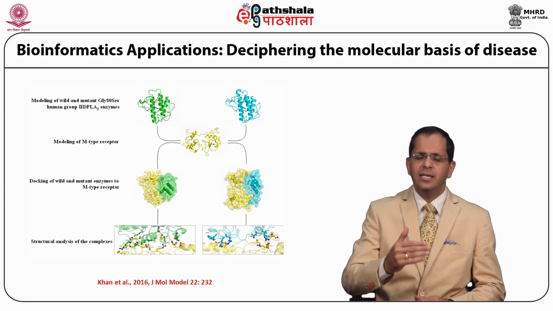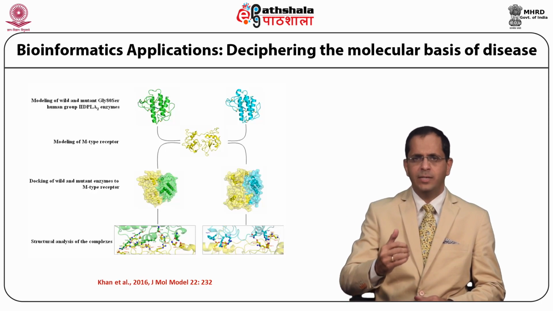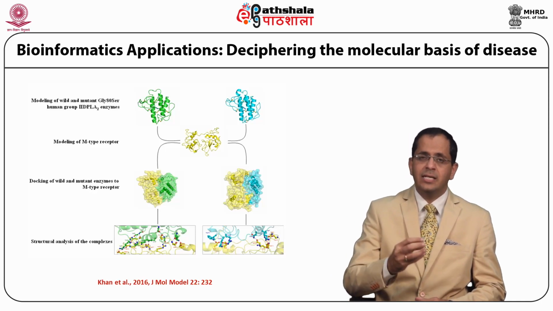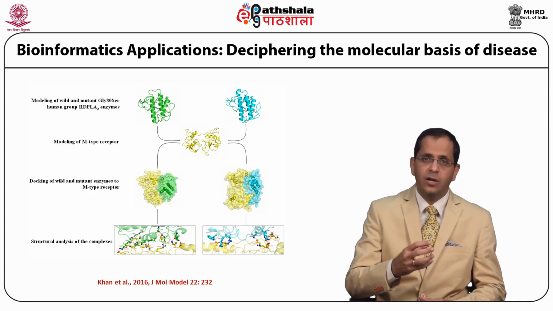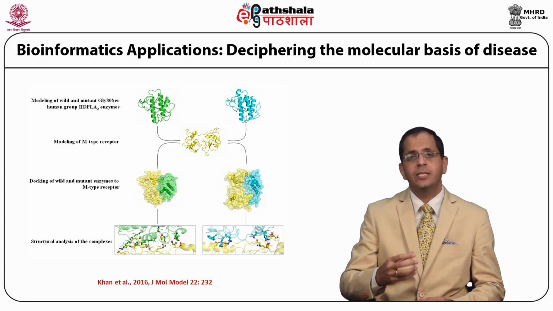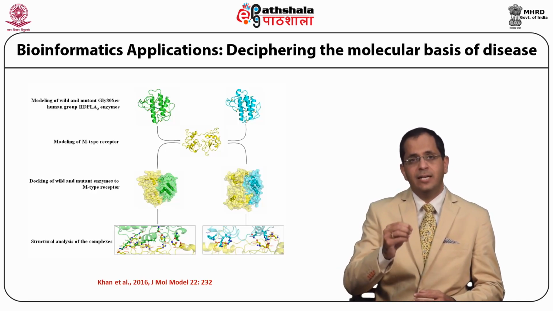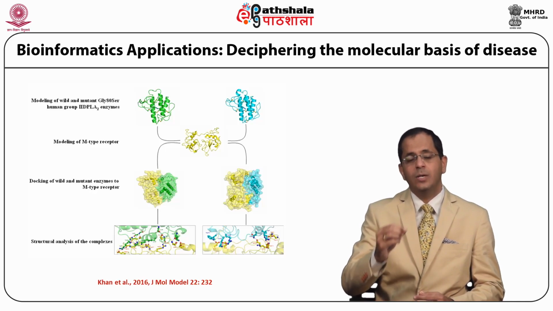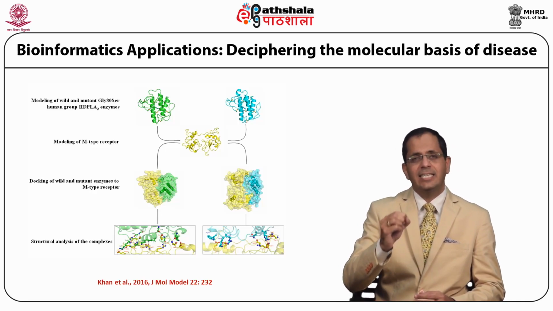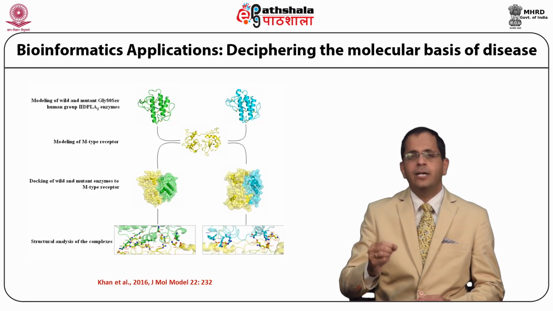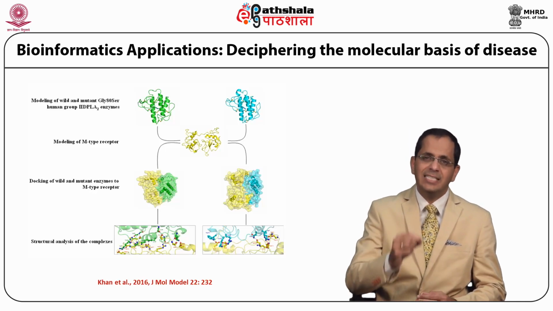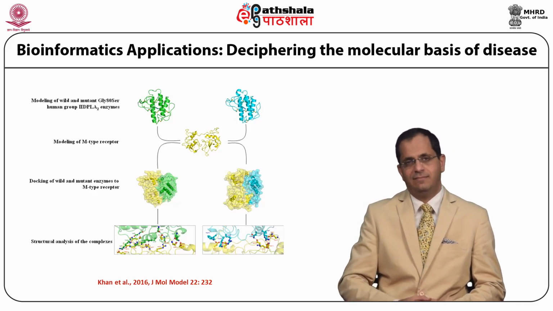Now, the clinical scenario that we are talking about here is the cachexia, or the weight loss that is seen in patients with chronic obstructive pulmonary disease with that particular variant of phospholipase A2 that has serine at the 80th position as compared to the wild type which has glycine at the 80th position.